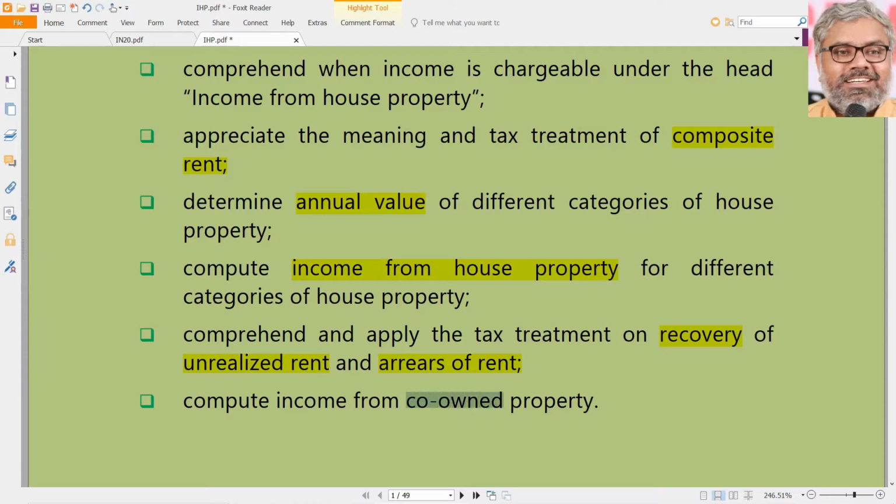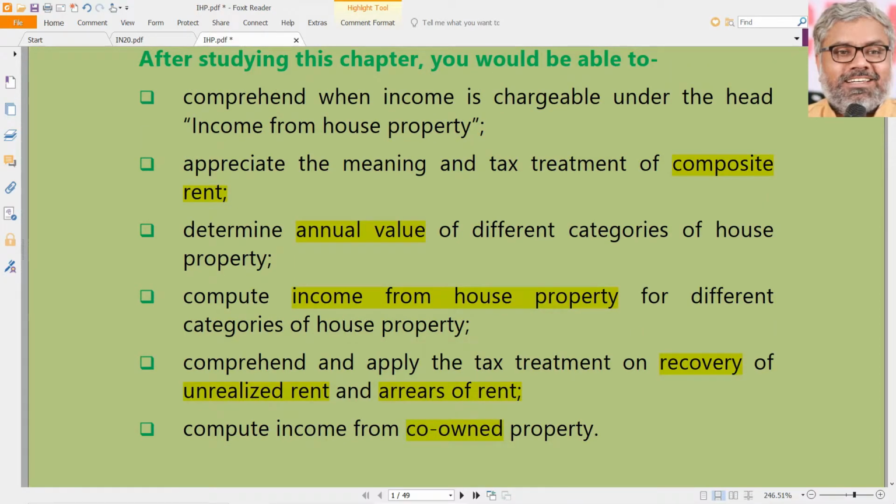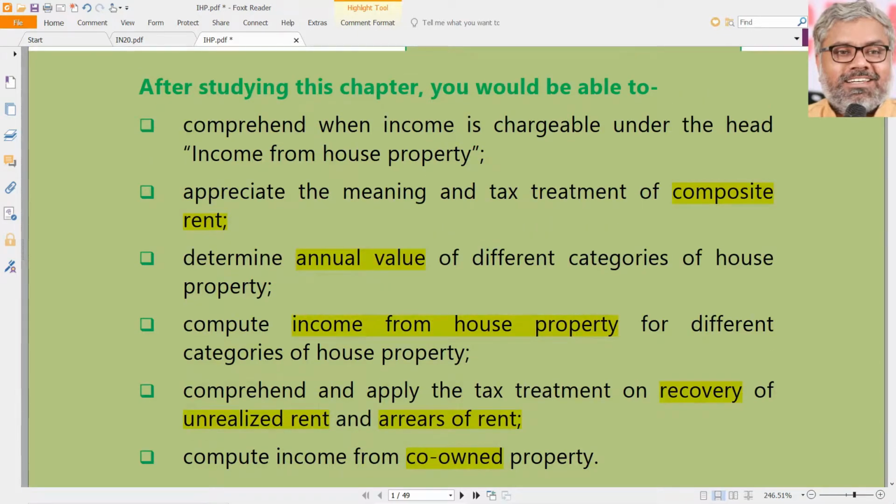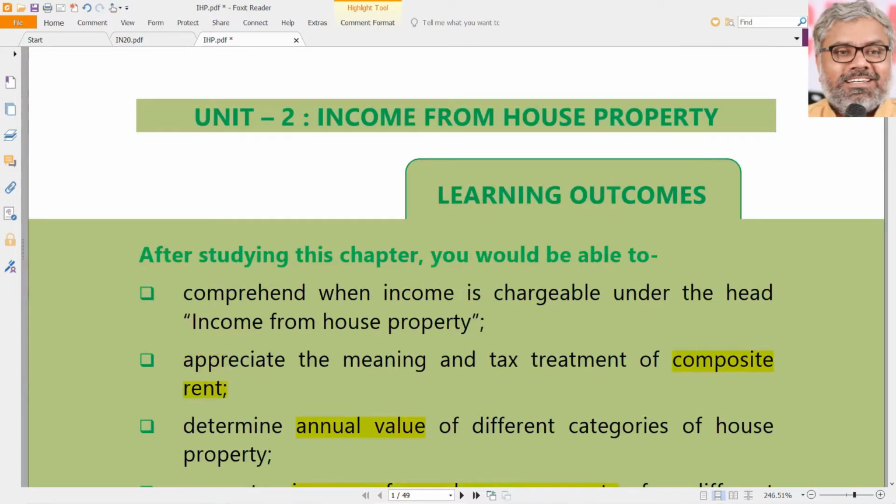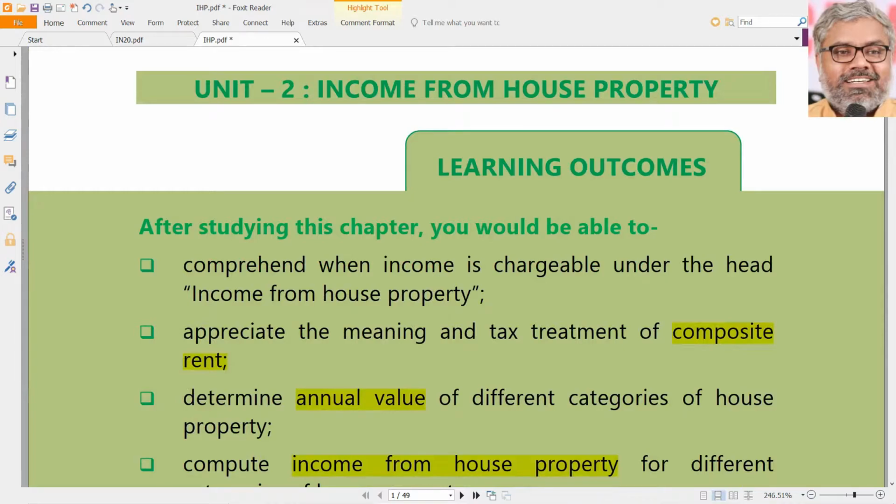If at all any property is a co-owned property, in case of co-ownership, how the treatment has to be and computations have to be, are supposed to be learned after the completion of this chapter. But most importantly, like the objective of any other head of income, the objective here also is to develop the ability to compute the income from house property according to the Income Tax Act provisions.